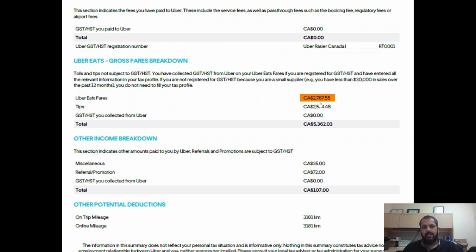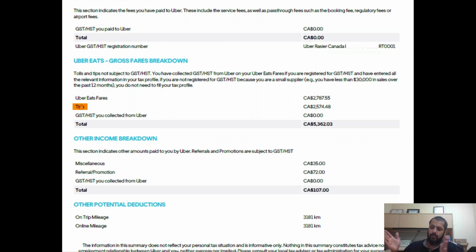So this $2,787.55 is the amount for your service. This is the amount that you charged to your customers. Basically, you are the one who is charging your customer, and Uber is the one who is facilitating this transaction. They facilitate the pricing and the collection of money and everything, and then send it to you. This is the amount that you charge your customers during the year.